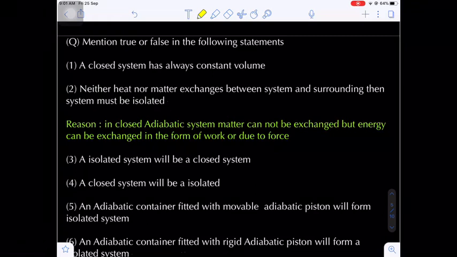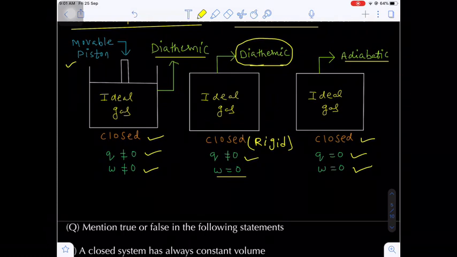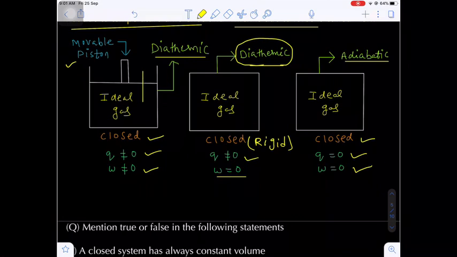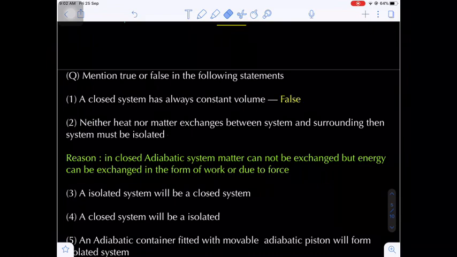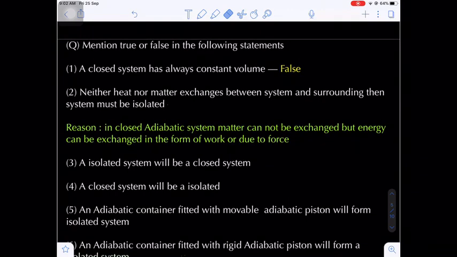Incorrect. This is the false statement, because if you see in the first diagram, it is a closed system, but there is a movable piston, due to which if you apply the force, the piston will be shifted downward. That means volume undergoes contraction. If you remove the force, the piston moves upward. So there will be expansion and compression even though the system is closed, because the system possesses an easily movable, frictionless piston. That means the first statement, a closed system has always constant volume, is a false statement.